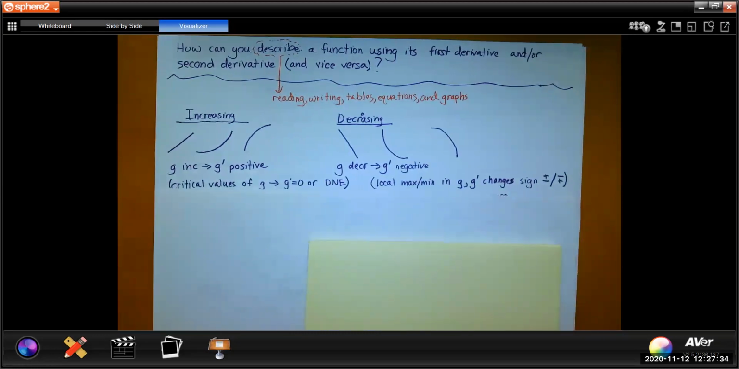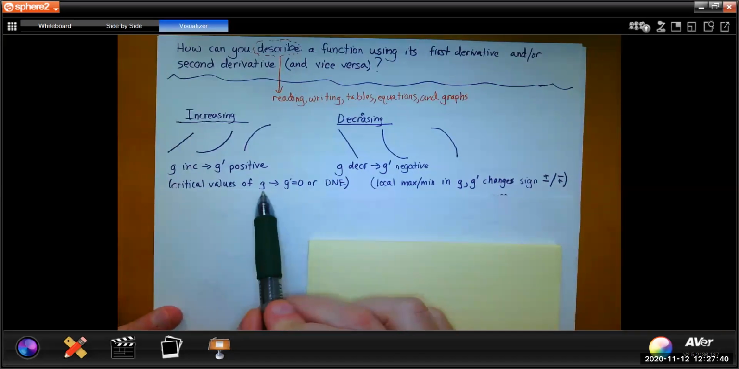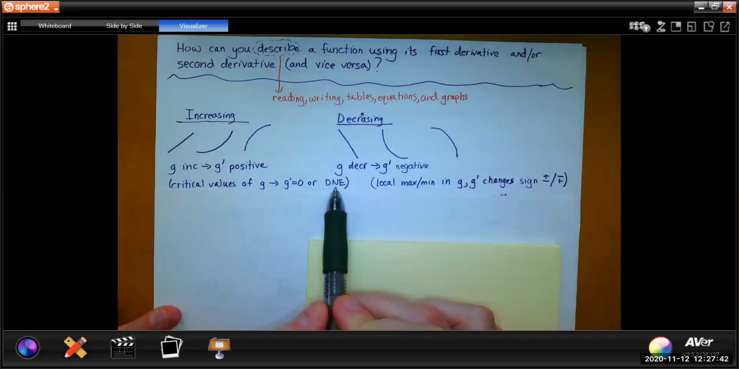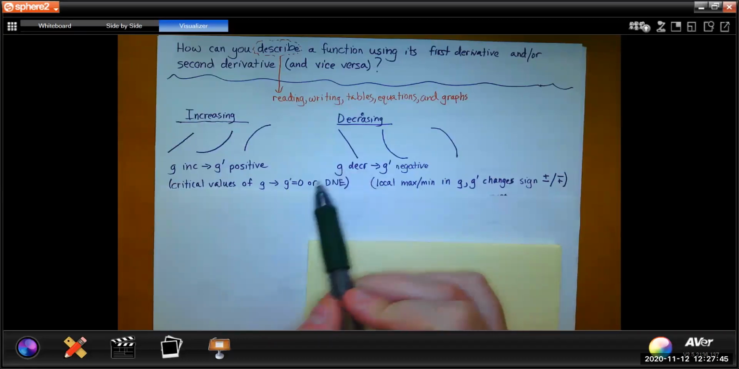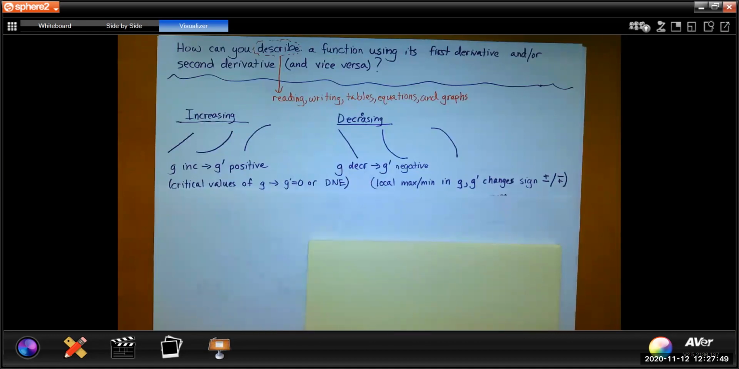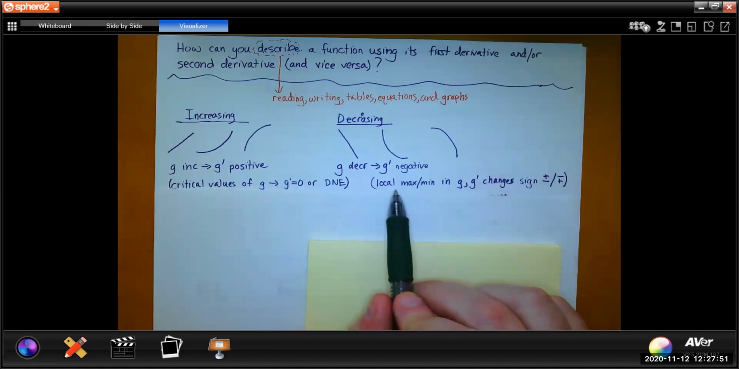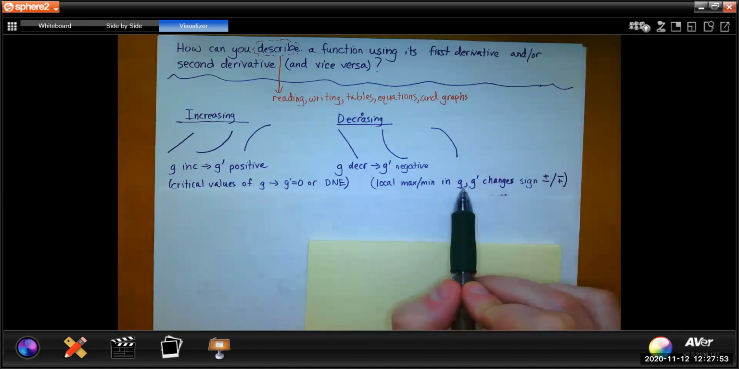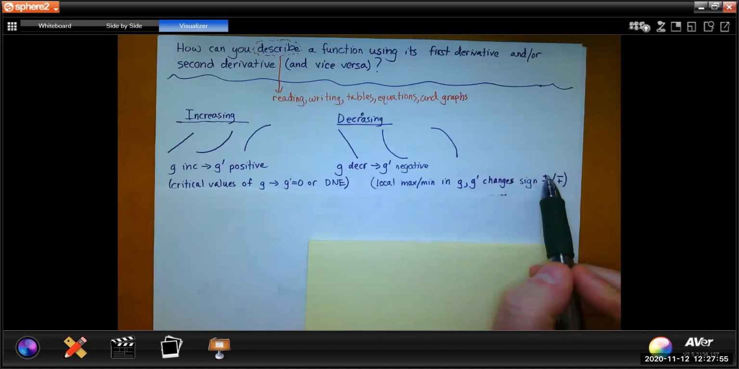We've also talked about the relationship between a function and its first derivative with critical values. Critical values of G means G prime is 0 or does not exist. And the reverse is true. If G prime is 0 or does not exist, G has a critical value. Likewise, a local maximum or minimum in G means that G prime changes from positive to negative or negative to positive in that order. And the reverse is true.